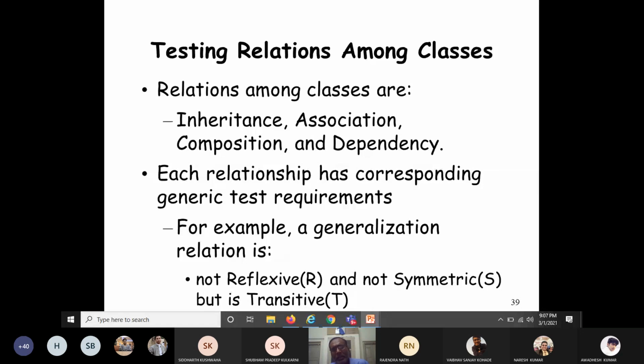A relation can be reflexive, symmetric, transitive; you already know the equivalence relation and the partial ordering relation. So now suppose I want to test that a generalization relation is not reflexive and not symmetric, but is transitive. Then you have to design the test cases in such a way that it should not be reflexive, it should not be symmetric, but it should be transitive. So in this way, every relationship has its corresponding generic test requirement.